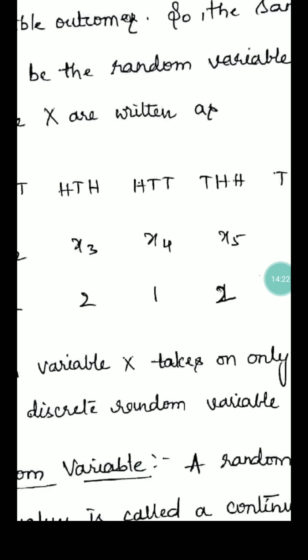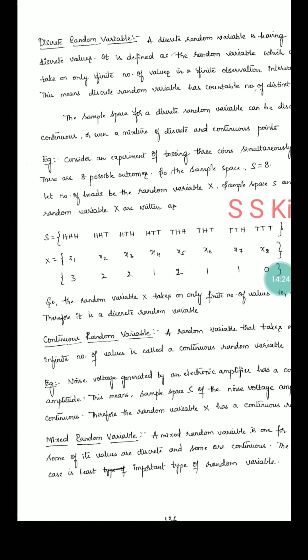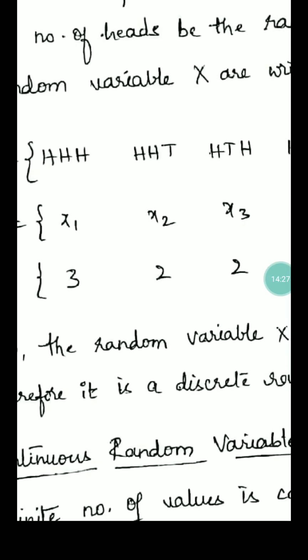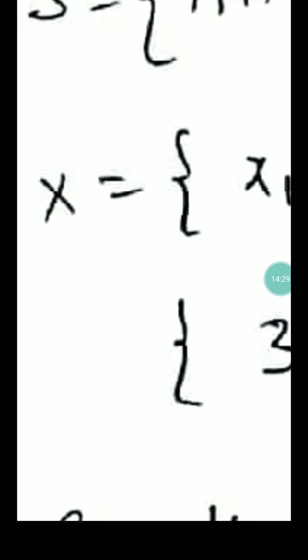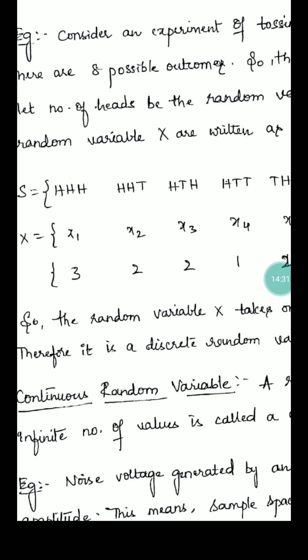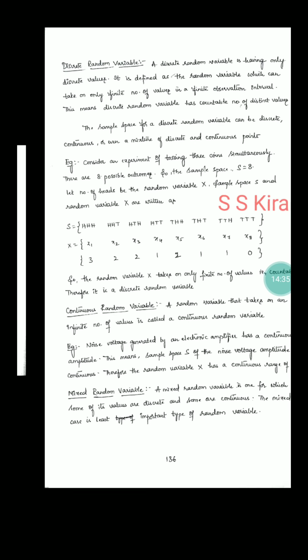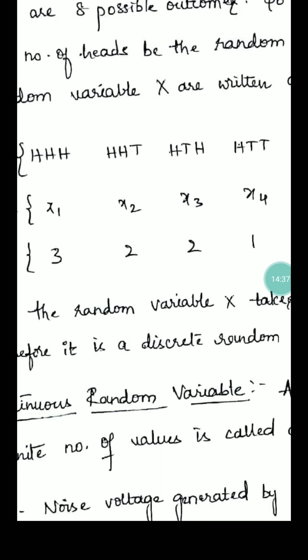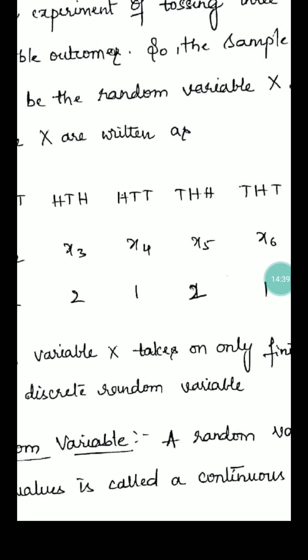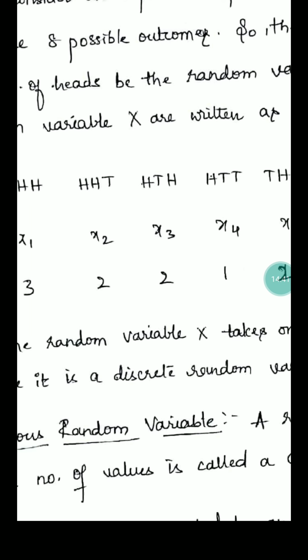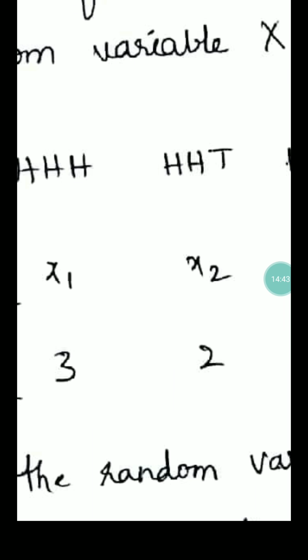Now, in random variables, the random variable can be represented by capital X, and the internal values within brackets are small x1, small x2. Why can I write 3 here? Because here we consider the number of heads: how many heads here? 1, 2, 3.